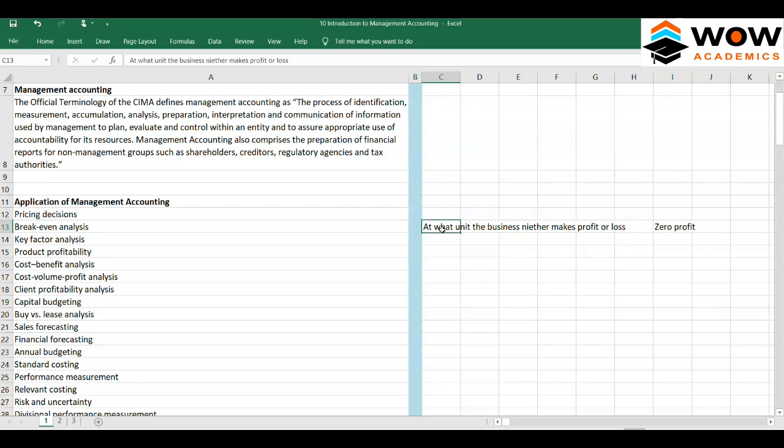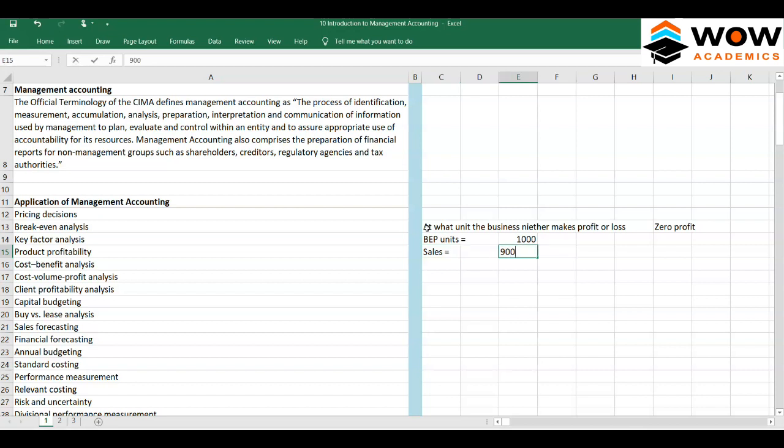We should find this out because it matters how many units we are able to sell. For example, if the BEP units is going to be 1000 and our sales can only be done up to 900 units.